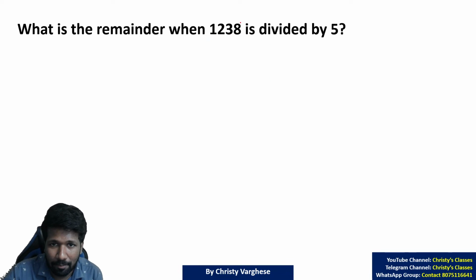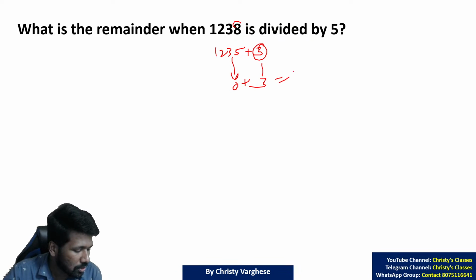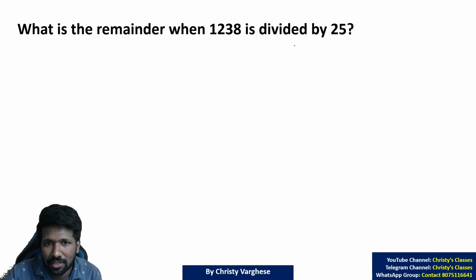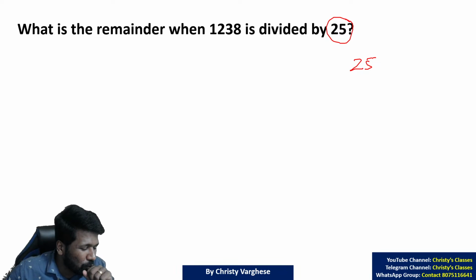Super easy, na. But in this case 1235 is a multiple of 5. So 1235 plus 3 is 1238. So 3 is the remainder because this remainder is 0. 0 plus 3, 3. Super easy. If it is 25 also you can do this, because if you observe 25, you cannot just learn by heart too many rules.